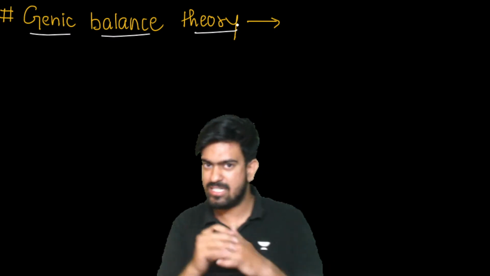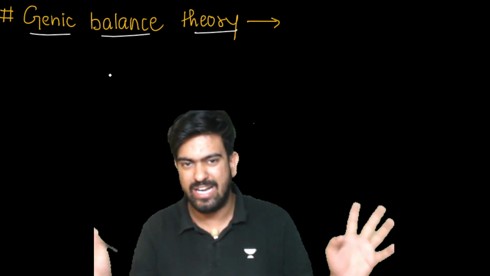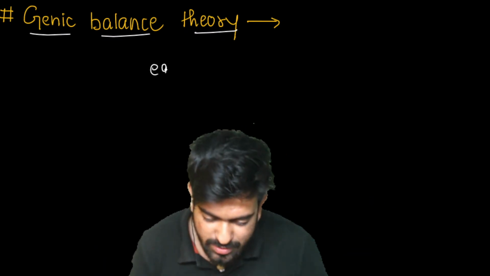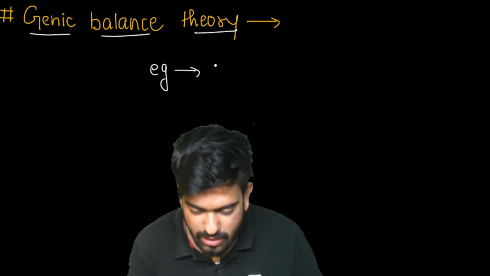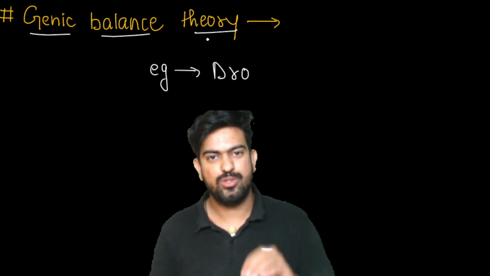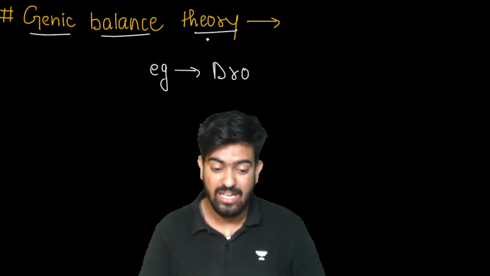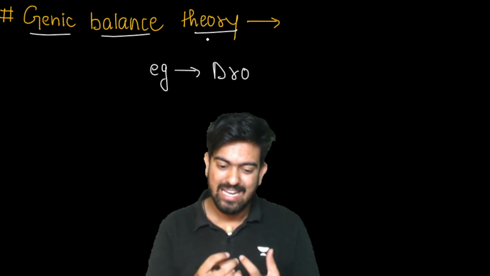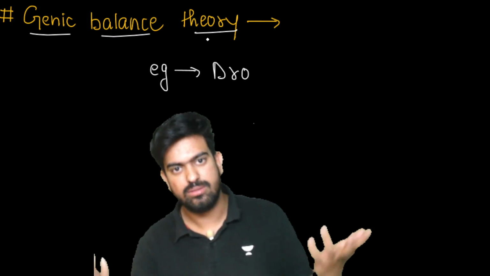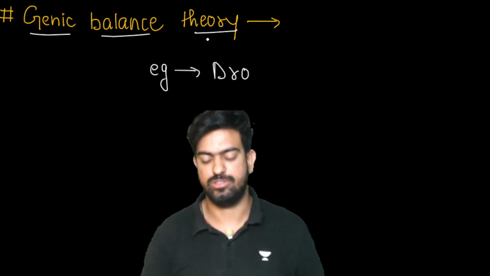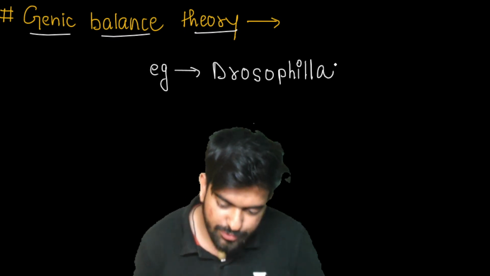It's a theory which was given by a person whose name was C.B. Bridges, which we don't have to remember. And this genic balance theory is only and only valid for Drosophila. Okay? Drosophila. You know Drosophila? It is also known as fruit fly.